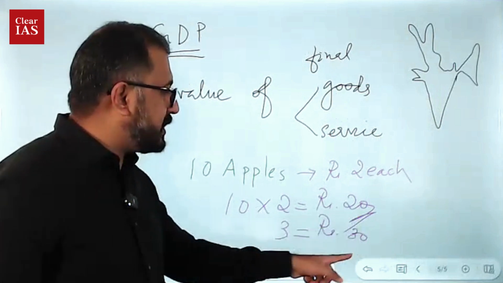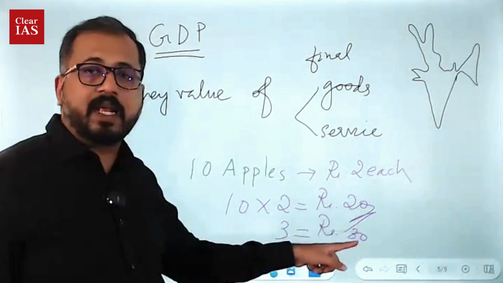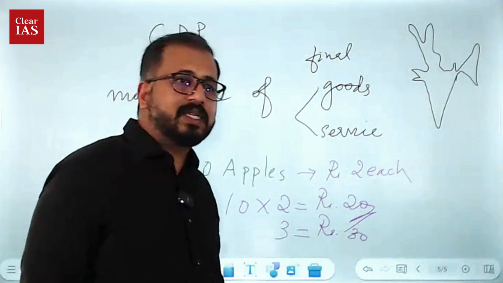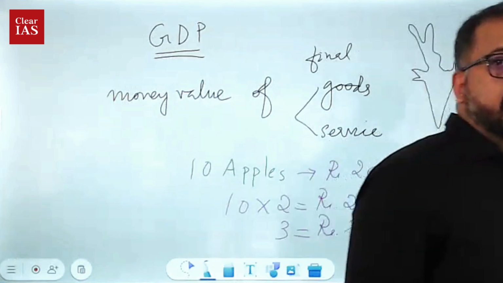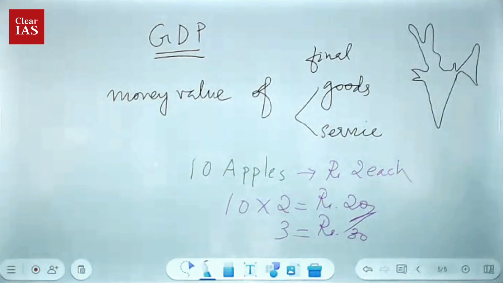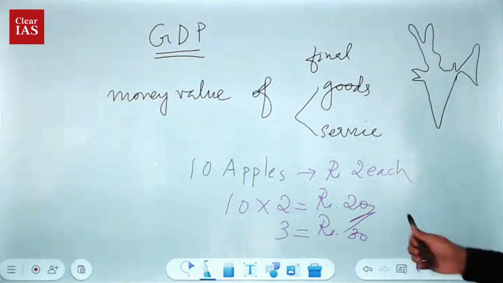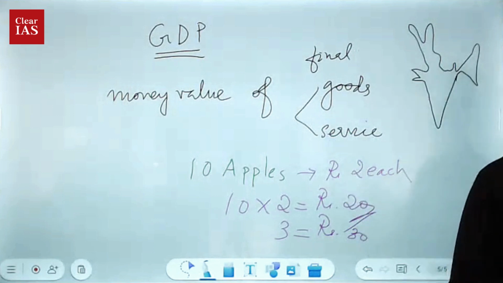So if GDP increases from 20 to 30, what is the rate of growth? What is the rate of growth? 50%. How will you calculate that? You have to understand these two, right?